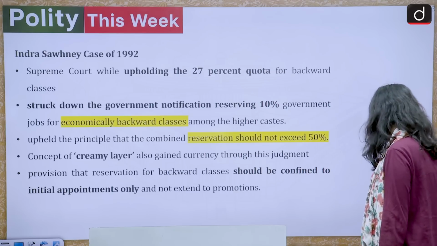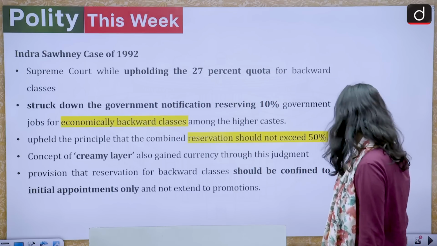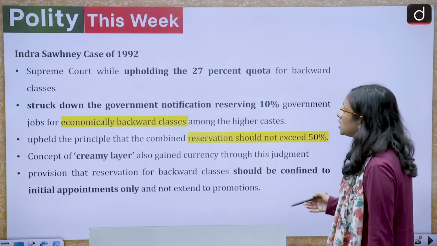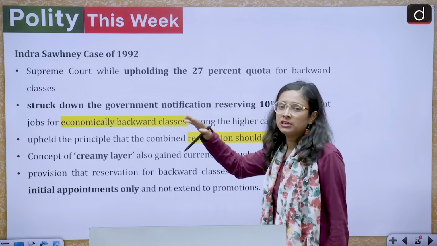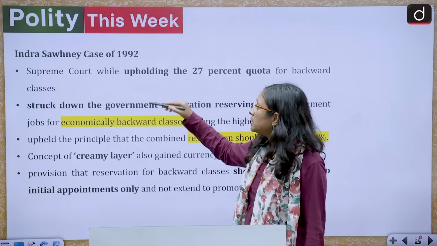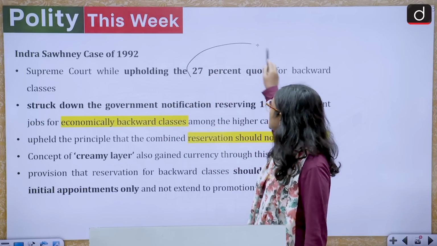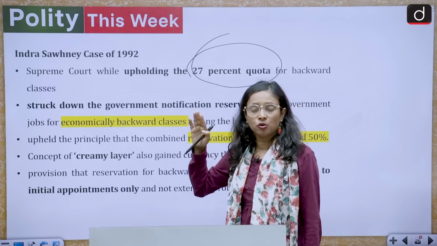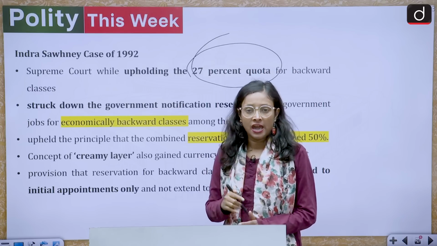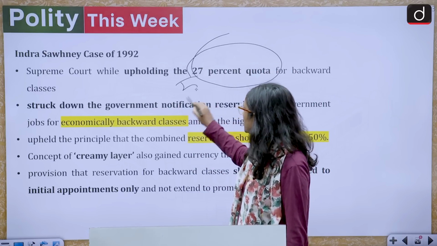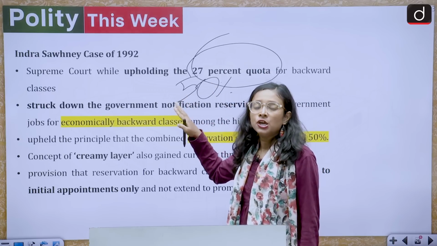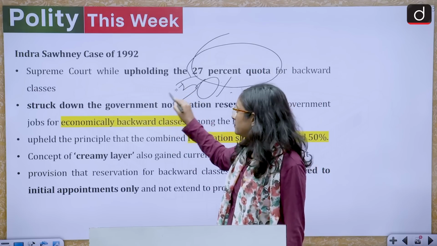Now we'll come to another one, which is the Indira Sawhney case. So here we'll discuss the Indira Sawhney case. In 1992, the Indira Sawhney case happened, and what happened in this case? The Supreme Court upheld the 27% quota for the OBC communities, and there was a ceiling on overall reservation. And what was the ceiling? There should be 50%. This cap should not be breached. It means that you can reserve for the population, but within the 50%.